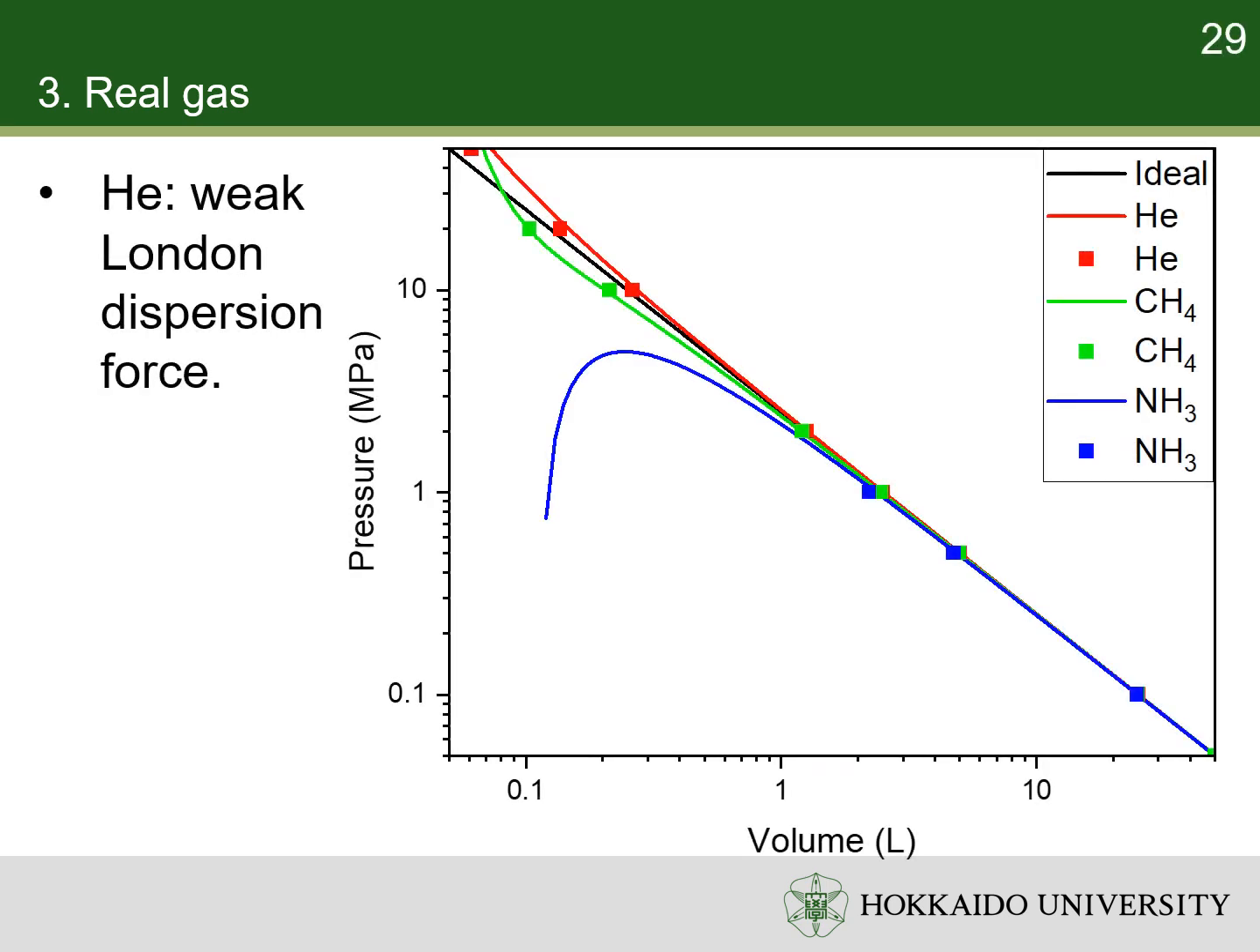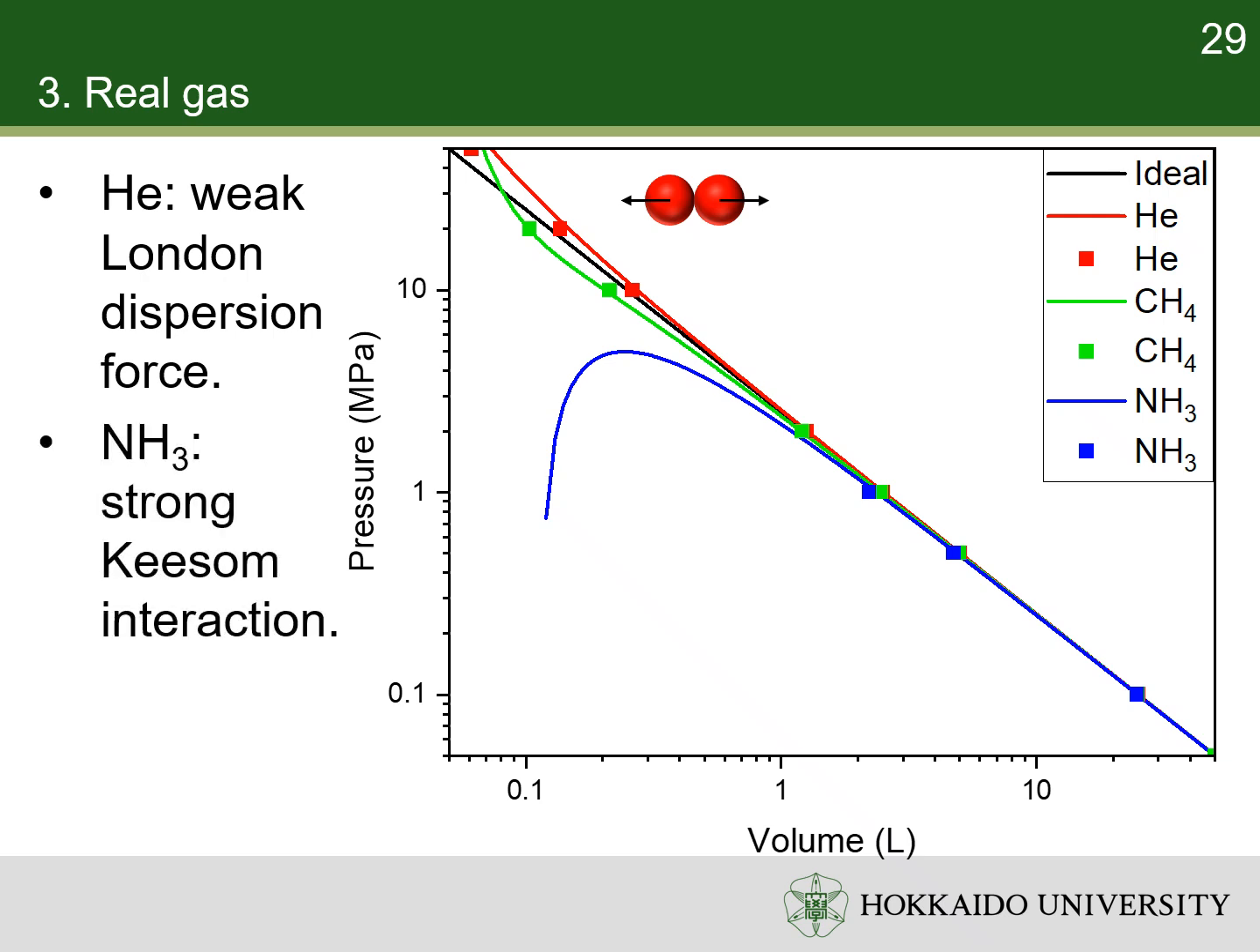For example, helium is nonpolar, so it has very weak London dispersion forces. At very high pressure, helium atoms are close together, so the repulsion becomes significant, causing the observed pressure to be higher than predicted by the ideal gas law.